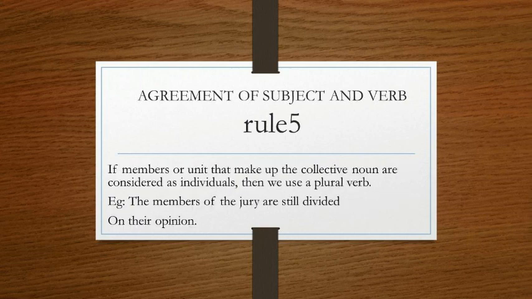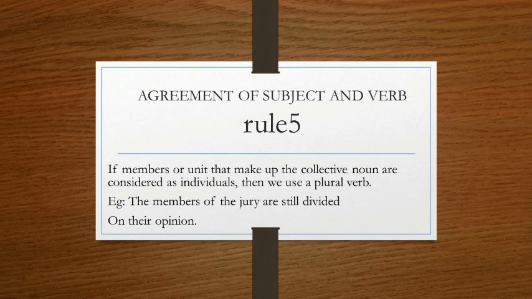Next rule: if the members or units that make up the collective noun are considered as individuals, meaning they are taken separately, then we use a plural verb. For example, the members of the jury. Jury is a collective noun, but here, with the members of the jury, the members are taken individually.